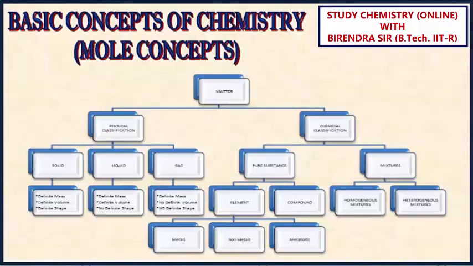First of all, if I ask you what is solid, you must be aware that solid has definite mass, definite volume, definite shape. Liquid has definite mass, definite volume, but no definite shape.